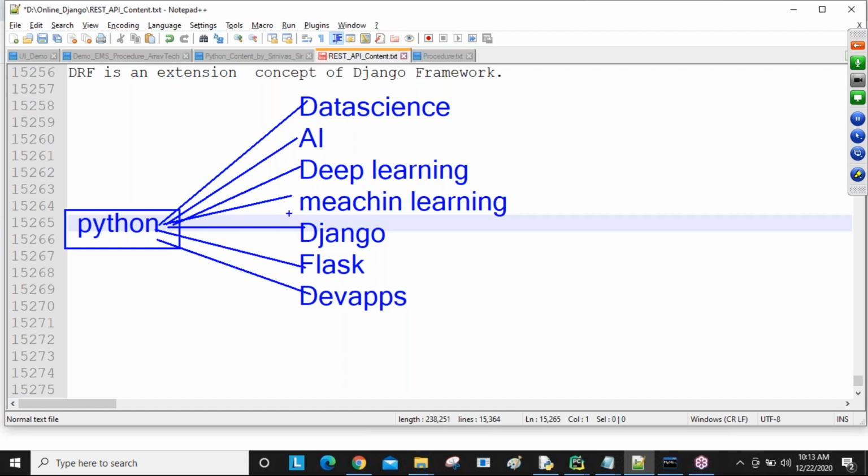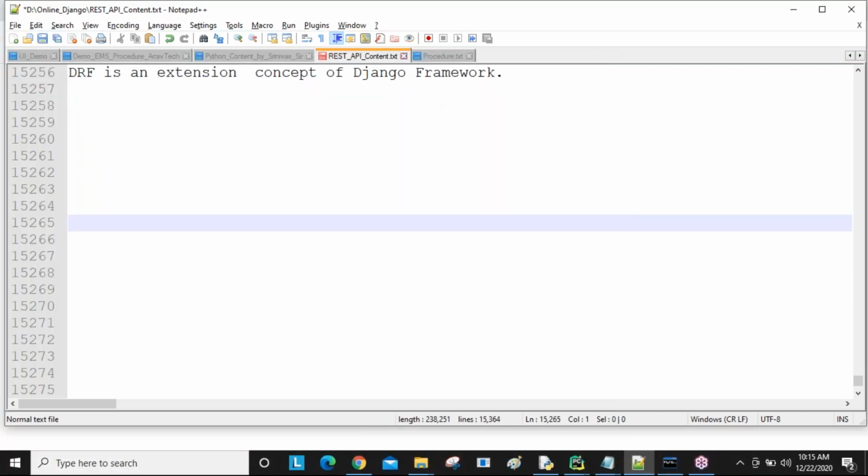Okay, so if you are choosing Django as your career for web development, then not all people who learn Python need to learn Django, but the people who learn the Django framework must also learn Django REST framework, guys.